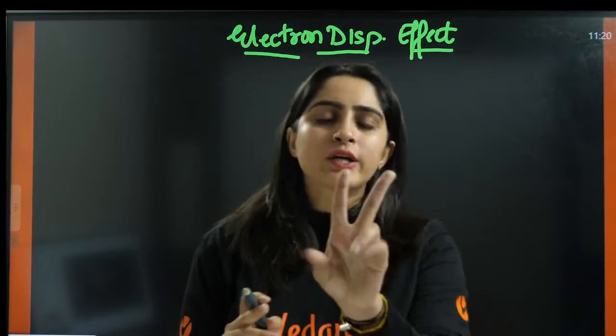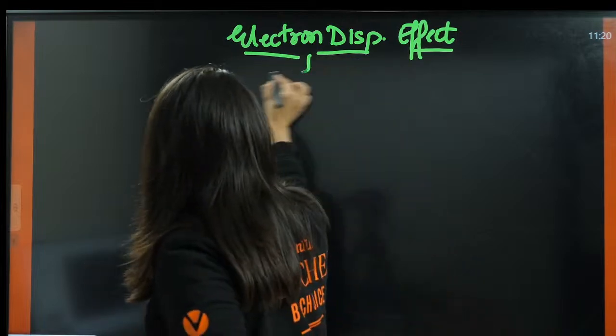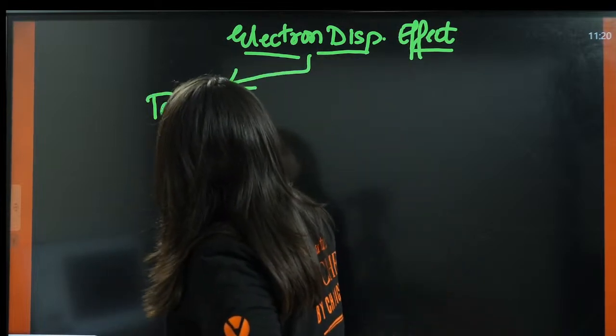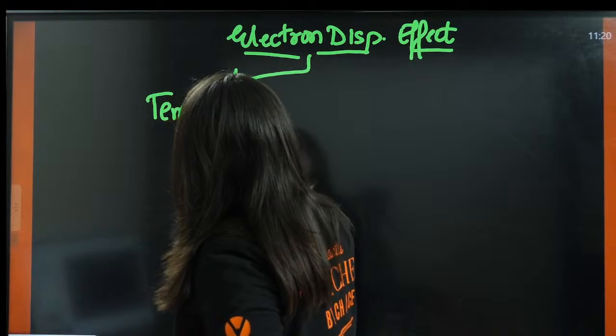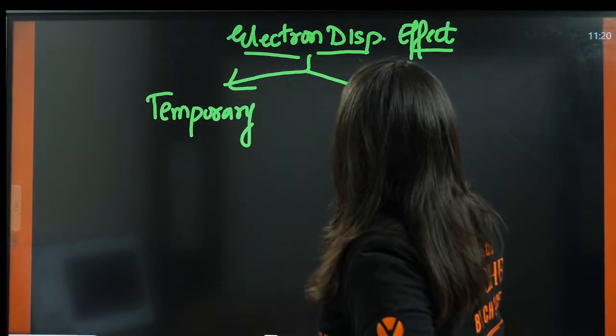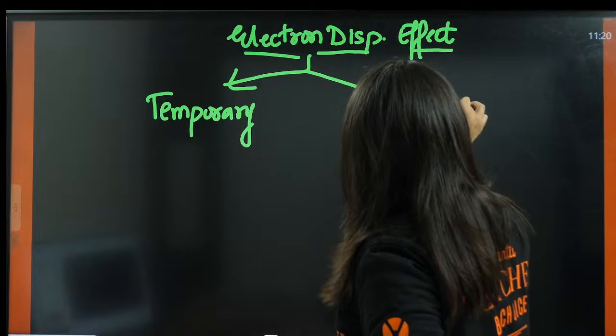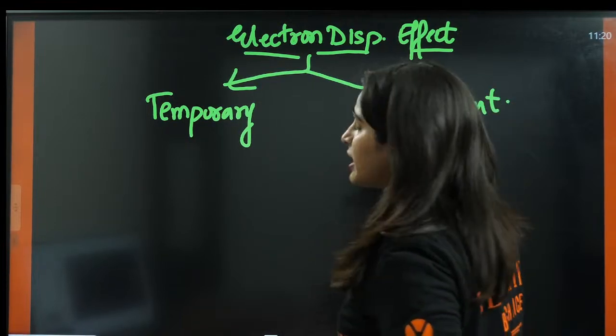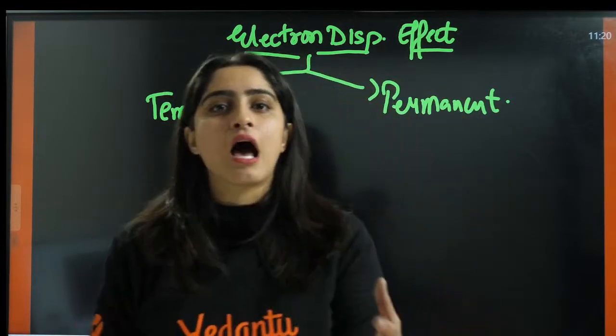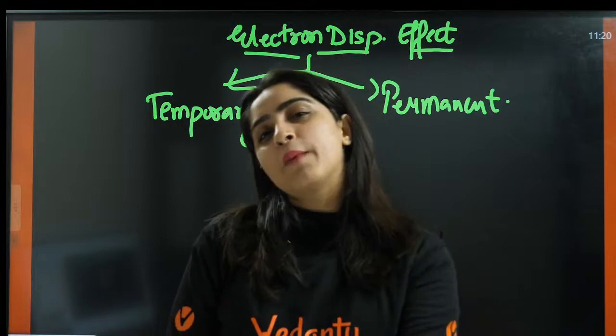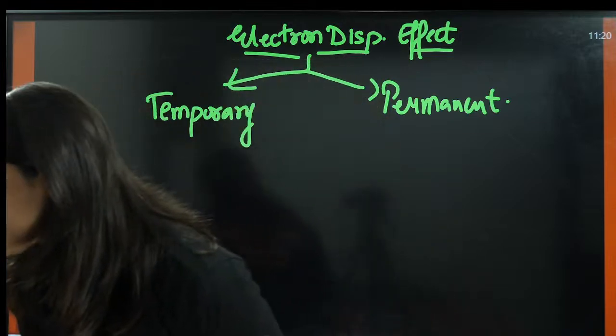There are basically two types of effects. First is temporary. Second is permanent. So tell me, what do you mean by temporary? That doesn't last long, right? So what are the temporary effects? Can you give me some examples for that?